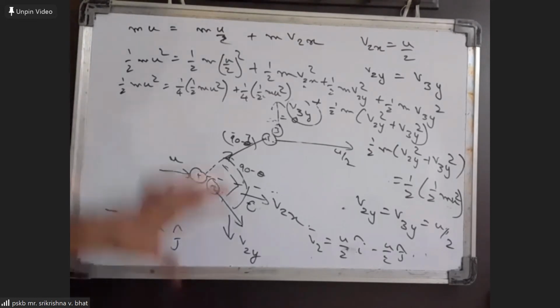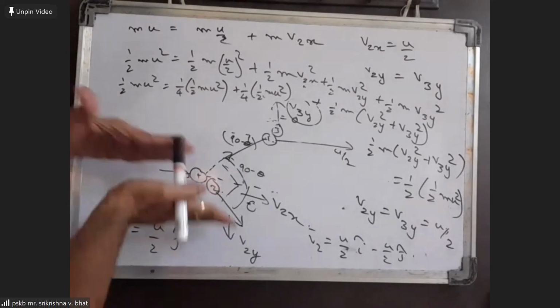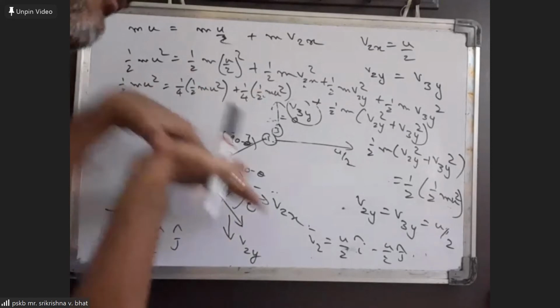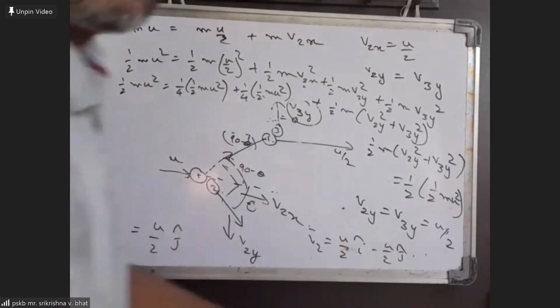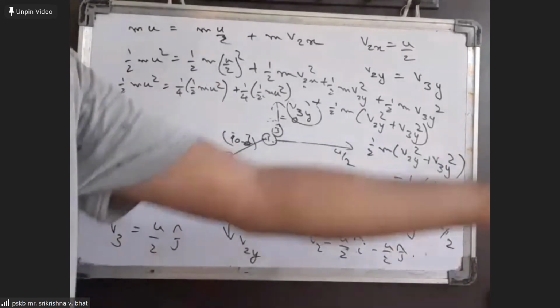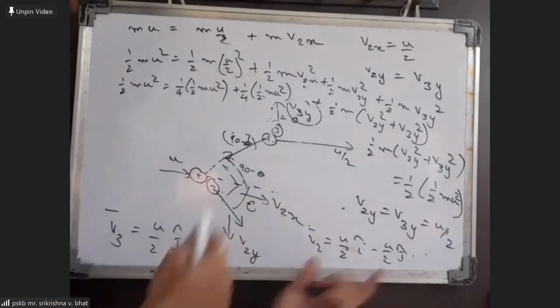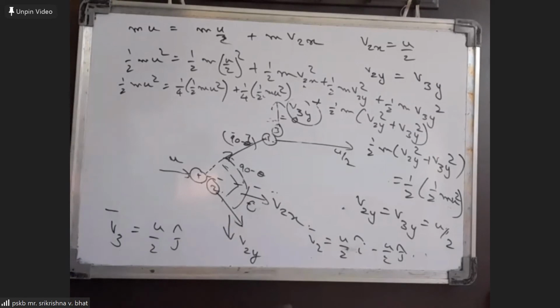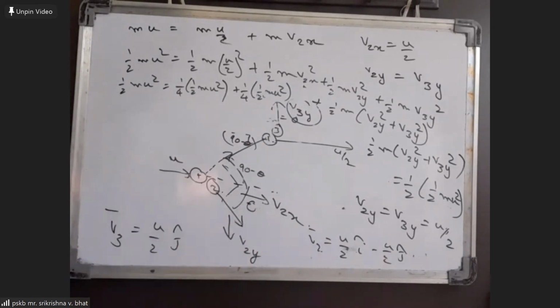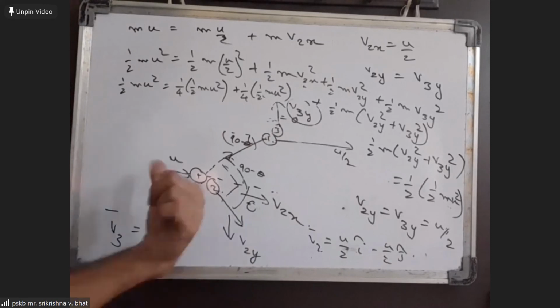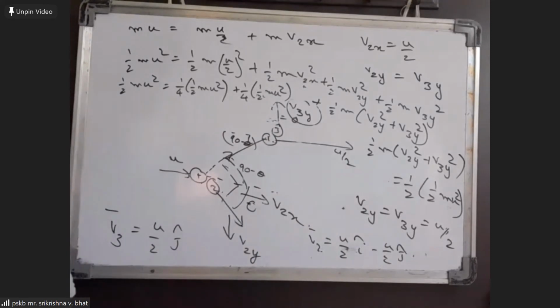So this is one possibility I have considered. There are other possibilities also. It is possible that instead of deviating this way, the first body may deviate towards the negative y direction, and then it may straighten after another collision. In those cases, your final velocity vectors will be different, but magnitudes will still be the same. The magnitude of v2 and v3 will still come out like one of them will be u by 2, the other will be u by 2 into root 2.